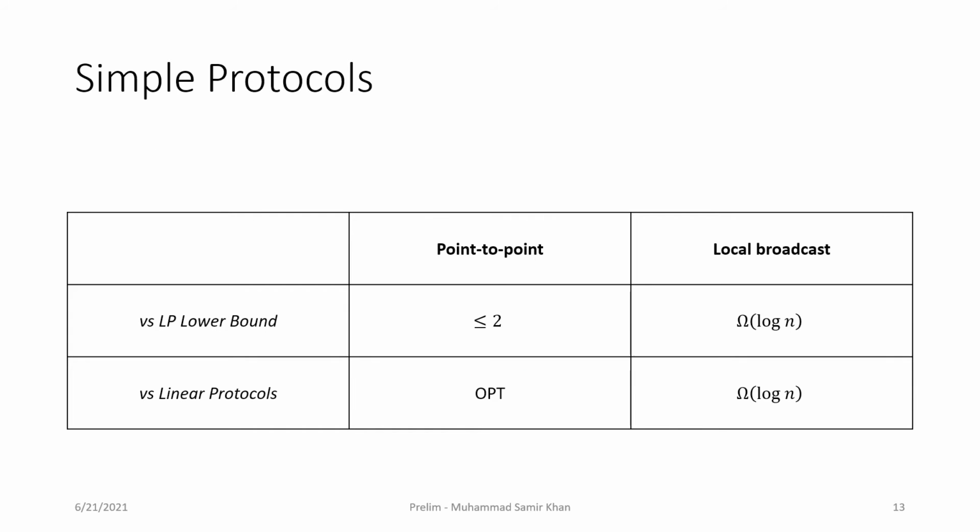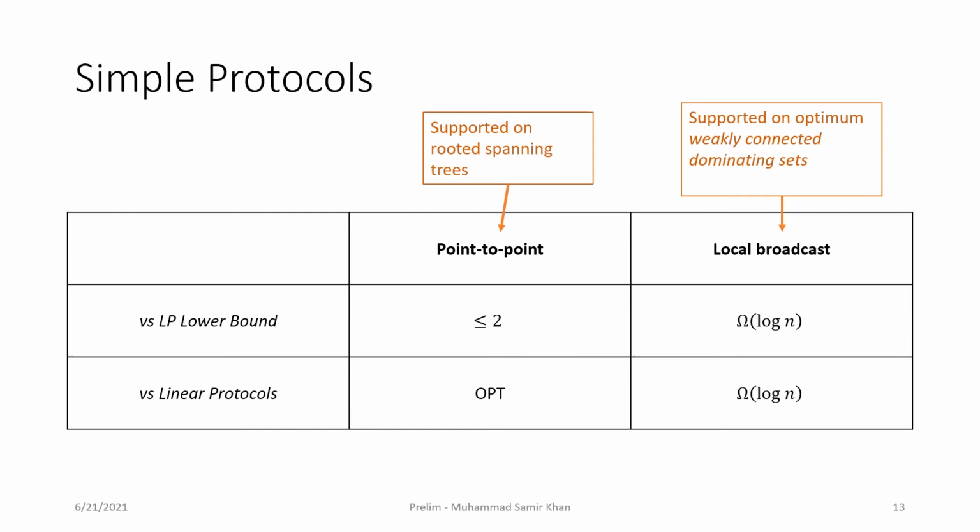For a quick comparison, in the point-to-point setting, simple protocols were supported on rooted spanning trees. These came within a factor 2 of the LP lower bound, and these were the optimum linear protocols. On the other hand, in the local broadcast setting, these simple protocols are supported on optimum weakly connected dominating sets, but these can be log n times the cost of the LP-based lower bound. In fact, in the local broadcast setting, it turns out that linear protocols also perform better than simple protocols. In the rest of the talk, we're going to construct linear protocols that come within a constant factor of the LP-based lower bound.